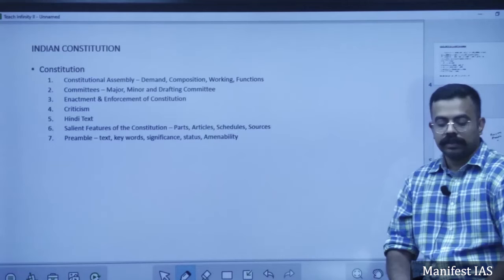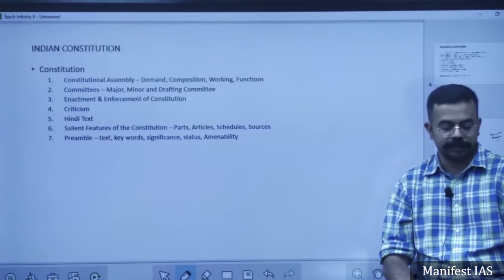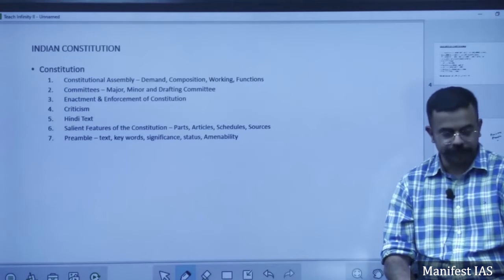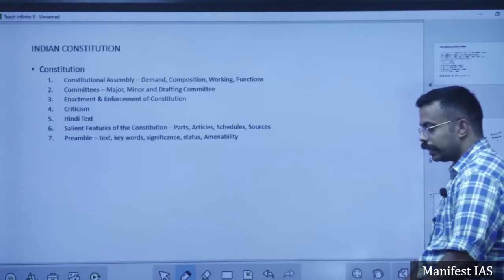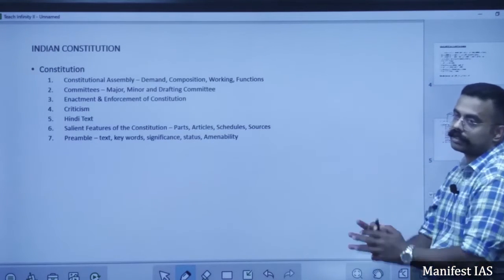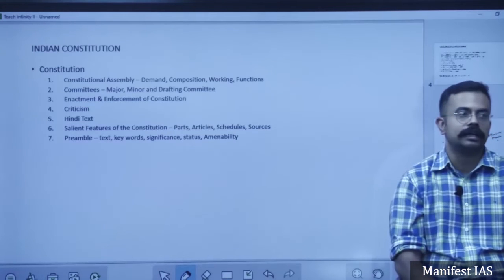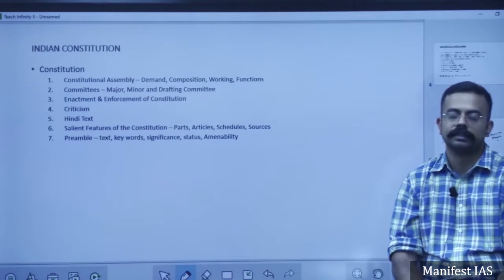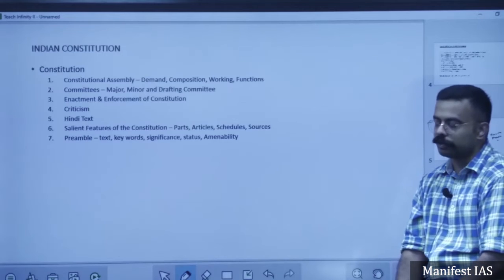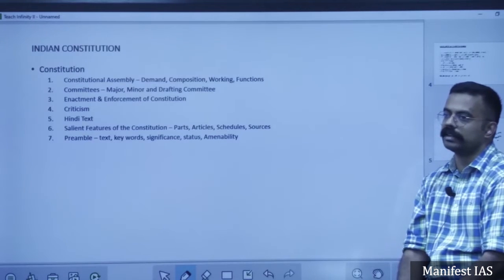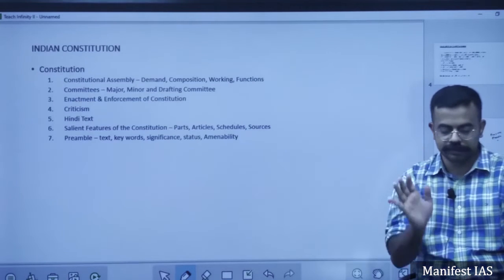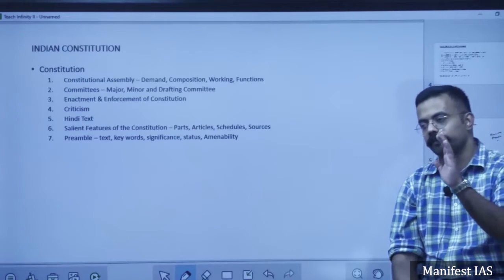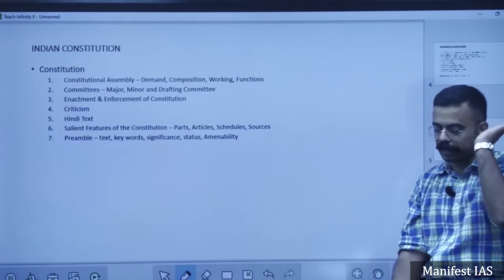Later on, it has a significant feature of a federal system, enacting a federal system with unitary bias. In Article 1 of the Indian Constitution, what does it say? It says India is a union of states. It doesn't say India is a federation of states. But we are a federation with unitary bias.